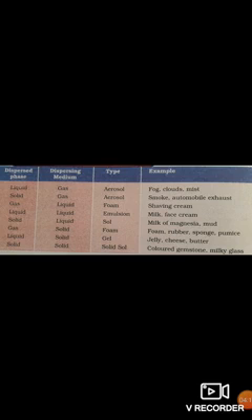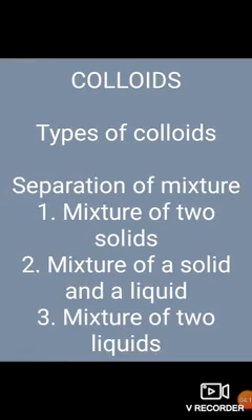Now the next and last topic is separation of mixtures. You have heard about separation of mixtures a number of times, and you have seen your mother pick out tiny stones from the wheat. That is the hand picking method. It is also a separation technique.